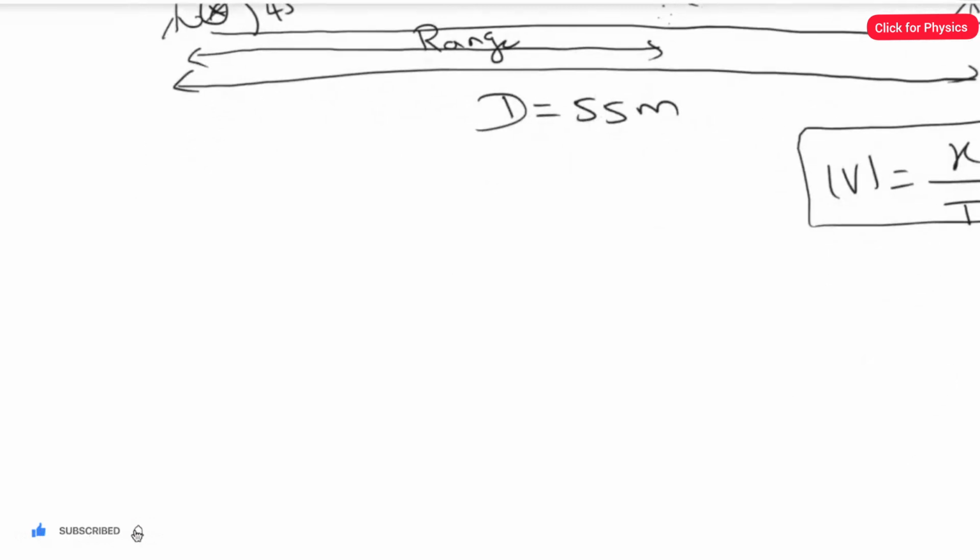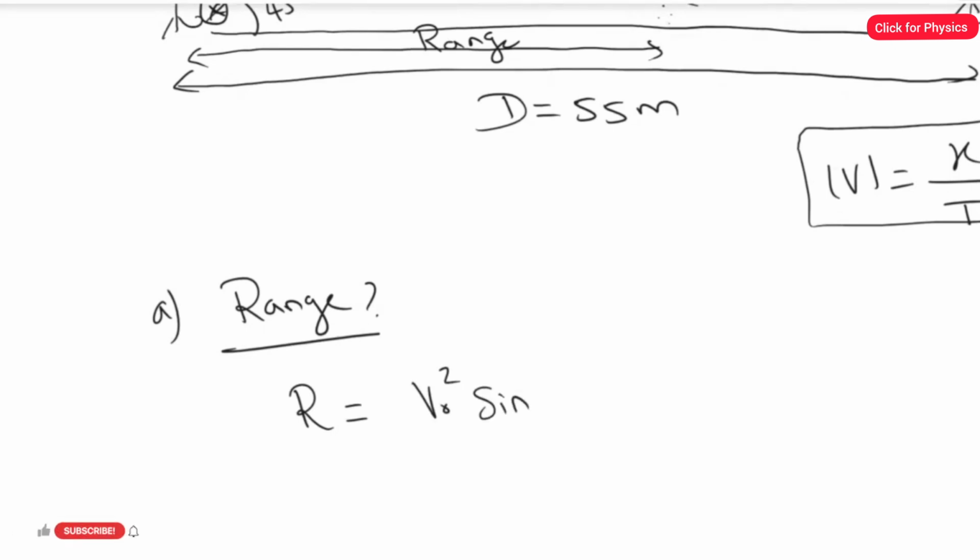In chapter number 4, we studied the formula for range. Let's divide this question into four parts, so that's the reason I put A. In the first part, we are going to find the range. So what's the formula for the range? Range R equals V naught squared sine 2 theta divided by g.